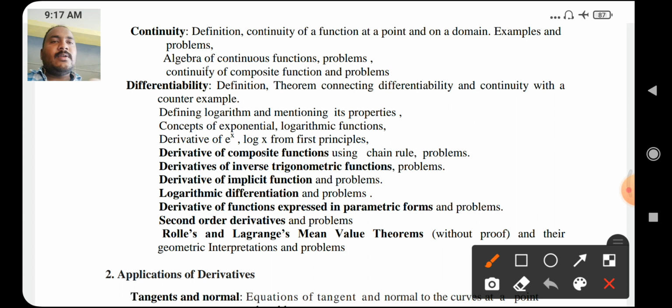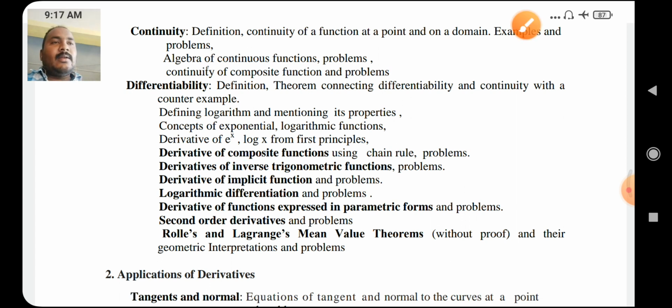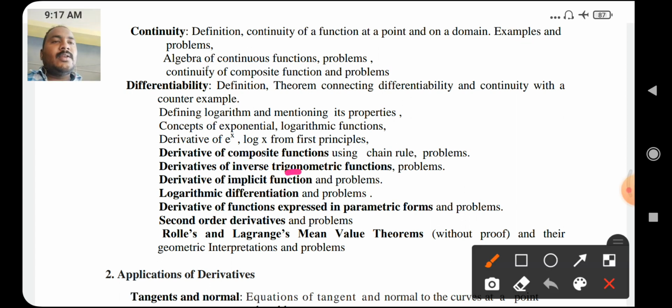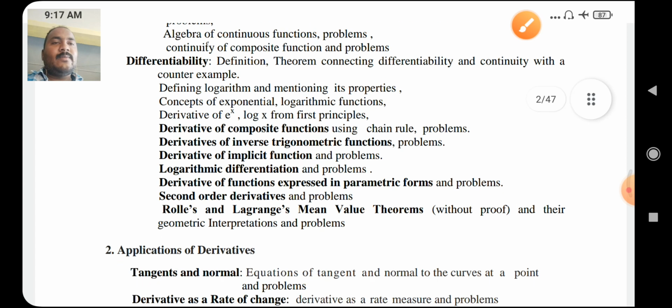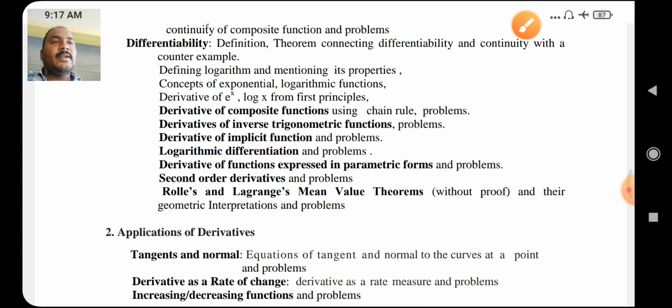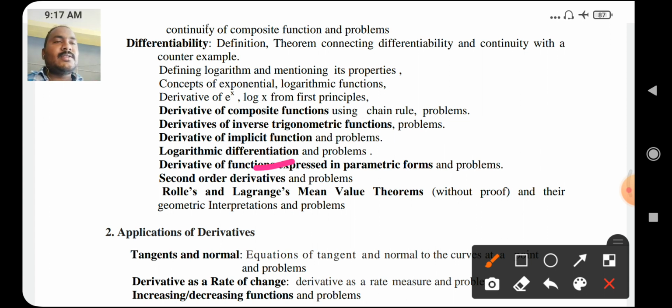defining logarithm, mentioning its properties, concepts of exponential function, logarithmic function, derivatives of e raised to x, log x from first principle, derivatives of composite functions using chain rule and properties, derivatives of inverse trigonometric functions with problems, derivatives of implicit functions and problems, logarithmic differentiation and problems, and one more important concept is there, that is derivatives of functions expressed in parametric form and problems, second order derivatives and problems.